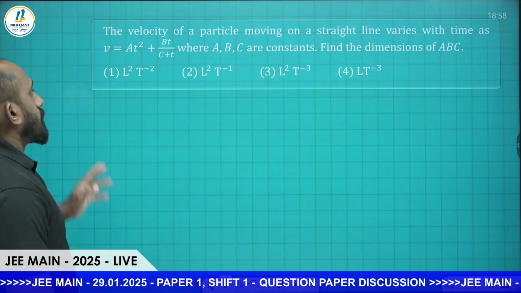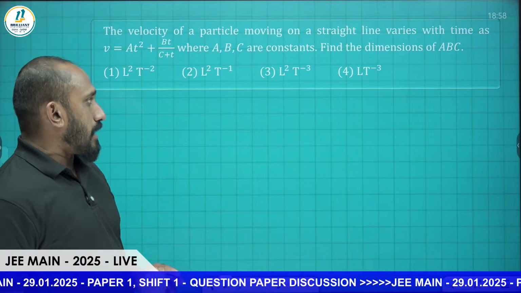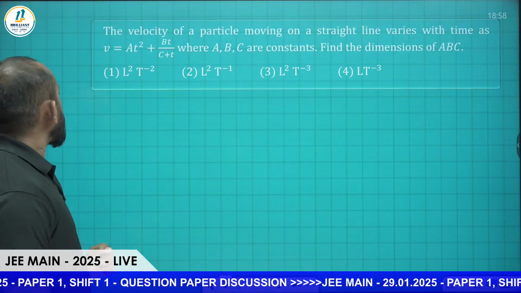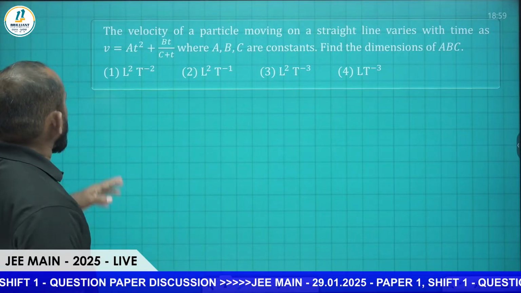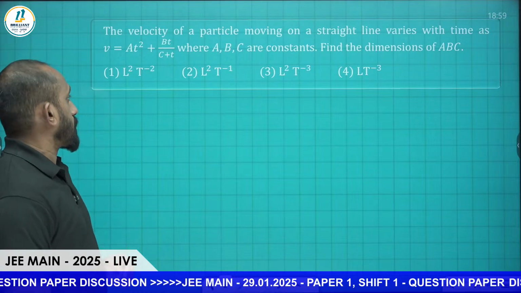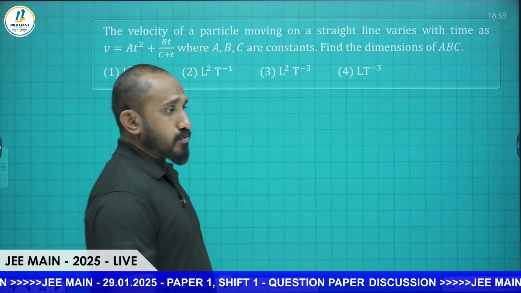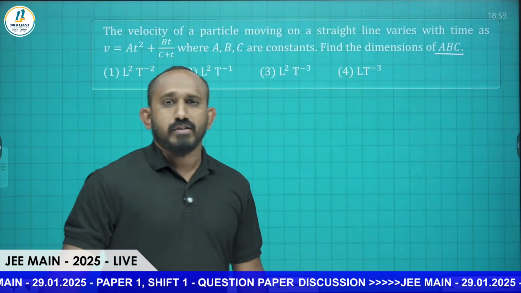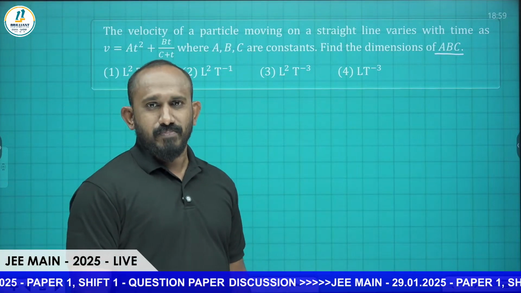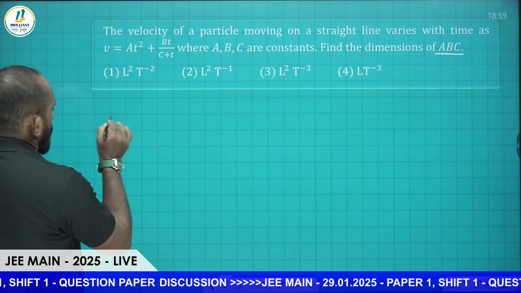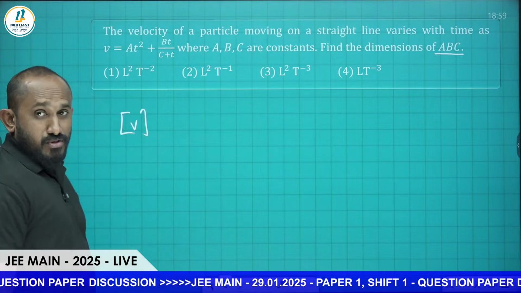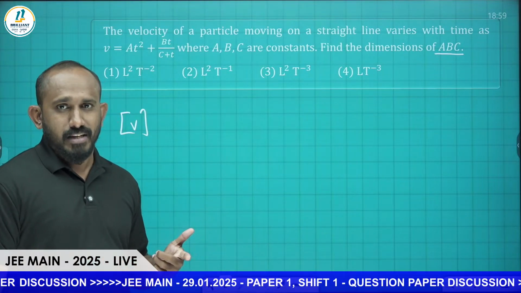The velocity of a particle moving on a straight line varies with time as v equal to a t square plus b t by c plus t, where a, b, c are constants. Find the dimensions of A into B into C. That's the question. Here it is homogeneity. A similar question came yesterday also.